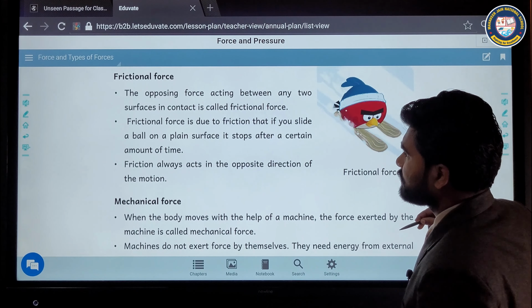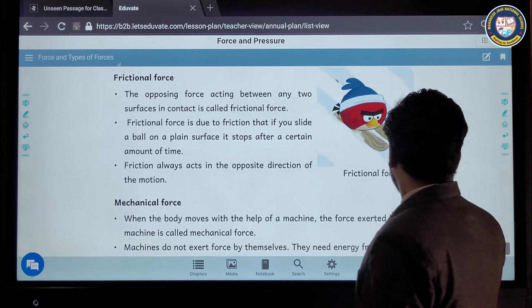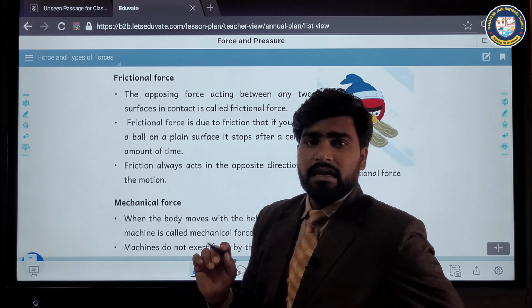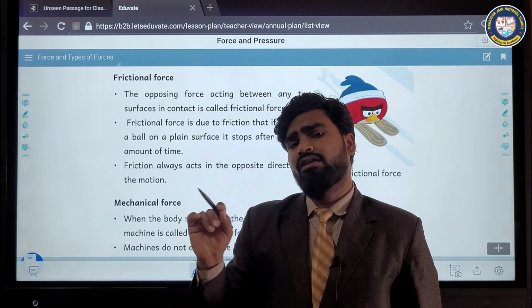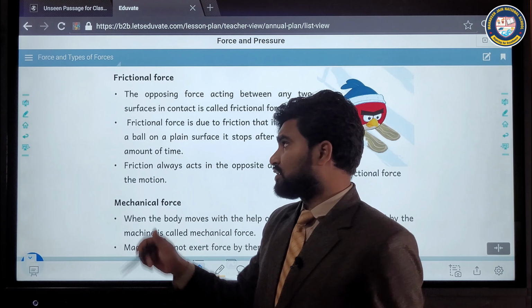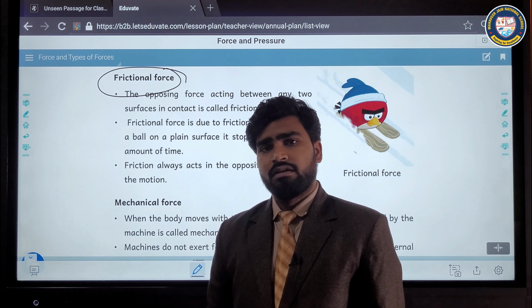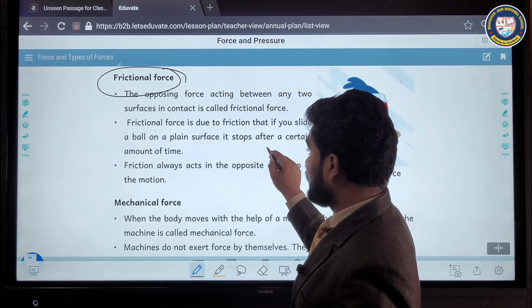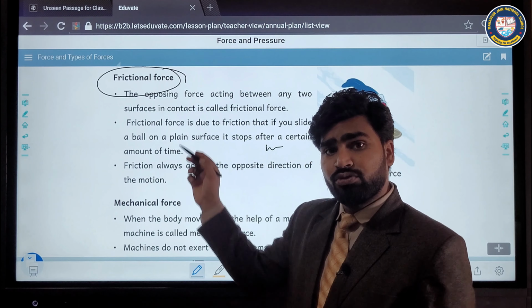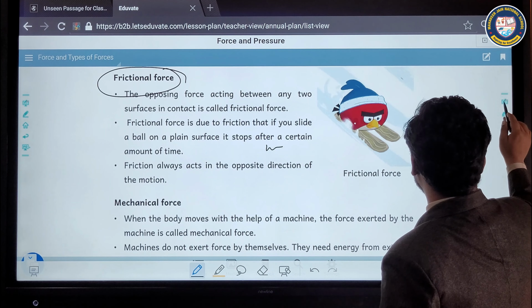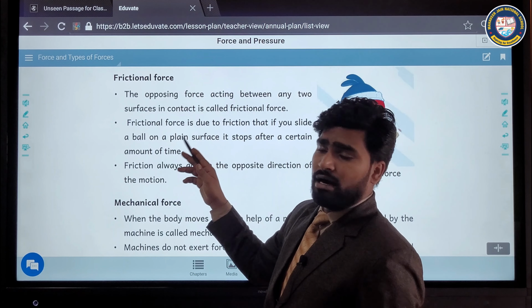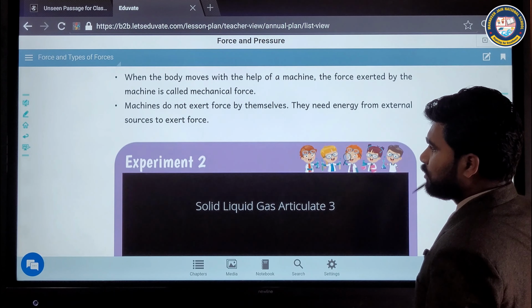Frictional forces. What is frictional force? Frictional force is an extra force acting on an object when it is on a surface. It's a contact force. We can walk, and I can write here, due to the frictional force, and friction can affect many things. It is the opposing force.